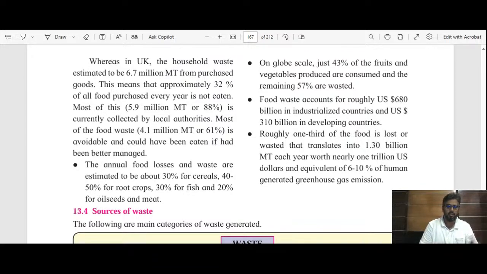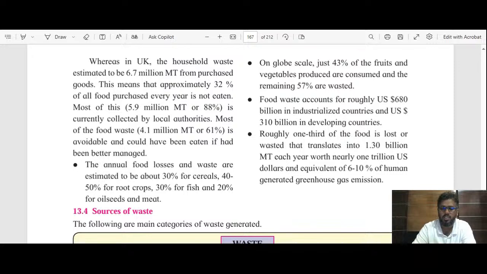And the remaining 4.1 million metric ton, which is 61% of the wastage food, it can be avoided in those areas. यूके में 61% खाना जो वेस्ट हो रहा है, out of that 88%, it can be avoided, but due to the negligence of those people, it is added into the wastage. ठीक है. Then annual food losses and waste, they are around 30% for them.